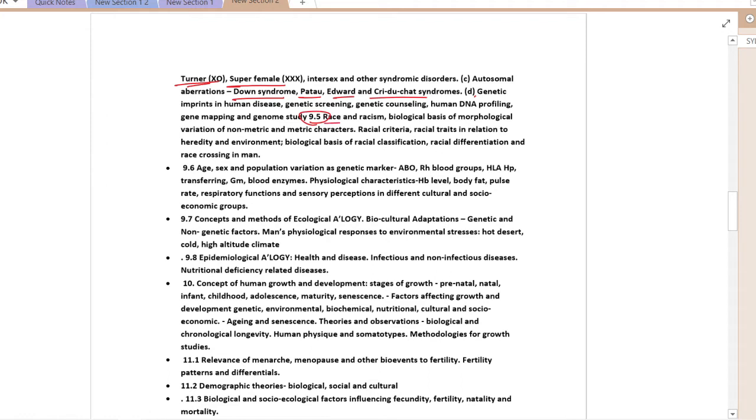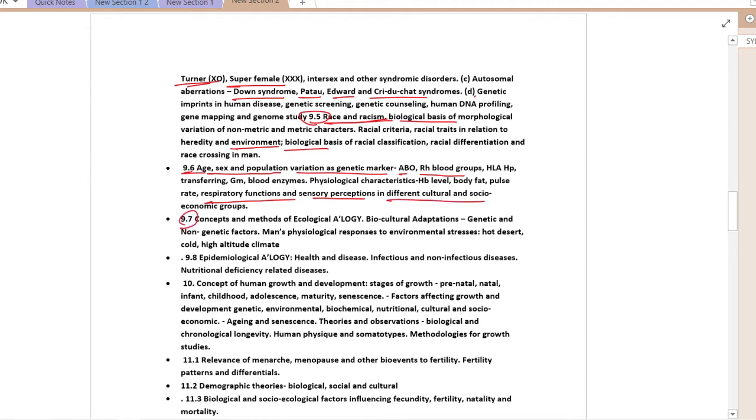In 9.5, we'll study race and racism, and the biological basis of morphological variation in human beings. What are the factors related to the changes that humans have in their body, like environmental and biological basis, etc. In 9.6, we'll deal with age, sex and population variation as genetic markers, blood groups, etc. We'll also deal with respiratory functions and sensory perception in different cultural and socio-economic groups.